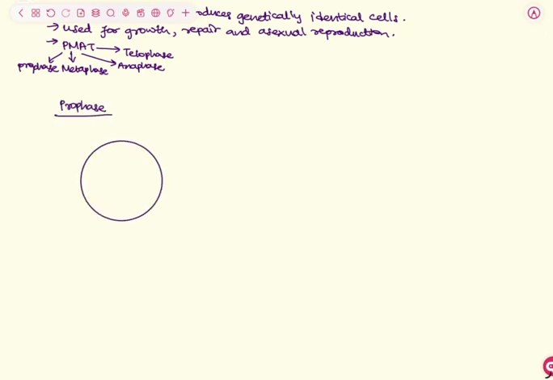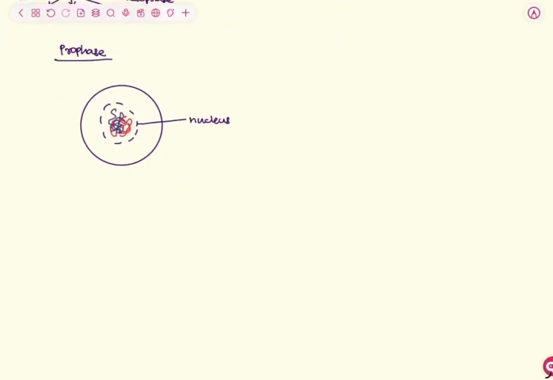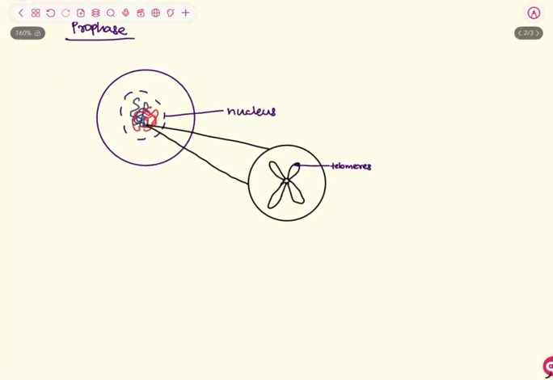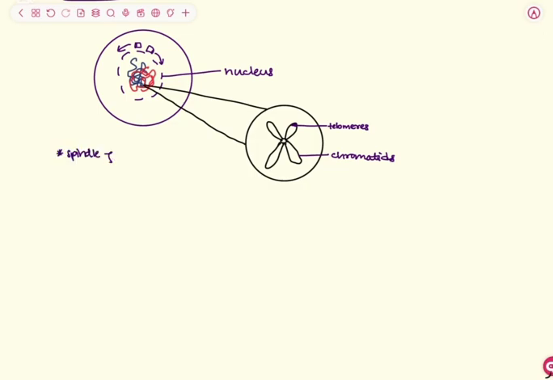Now, in prophase, chromatin condenses into visible chromosomes, and the nuclear envelope begins to break down. Each chromosome has 2 sister chromatids joined at the centromere. Now, it's important to remember that one of the chromatids is going to be shorter and the other one's going to be longer. You'll see what I mean when I draw the diagram. And the spindle fibers come from the centrioles, so the centrioles start to move to the opposite poles.